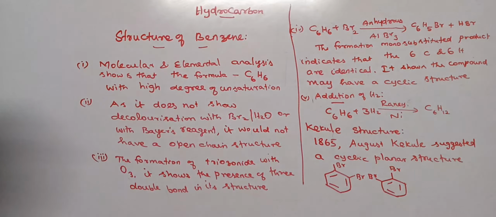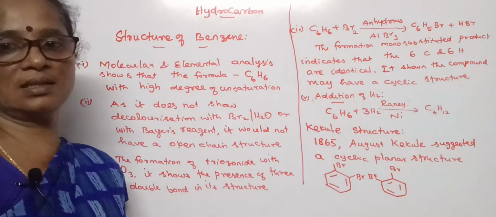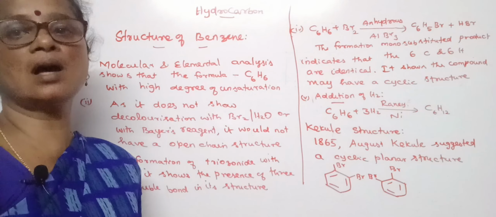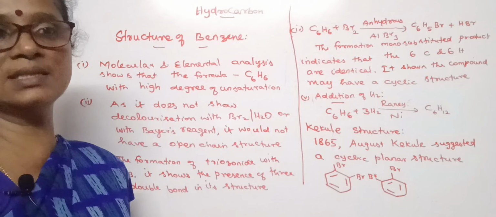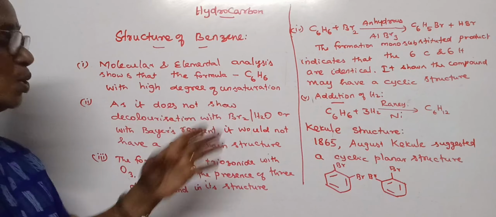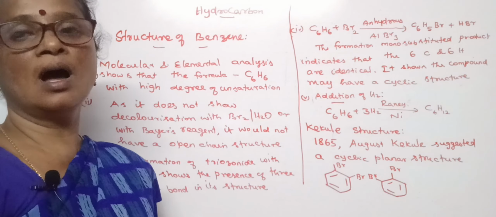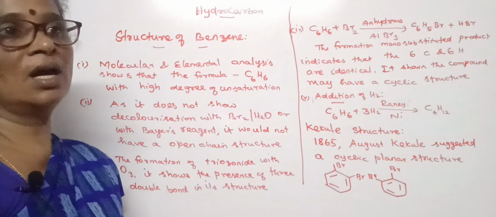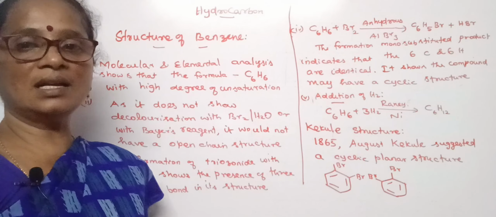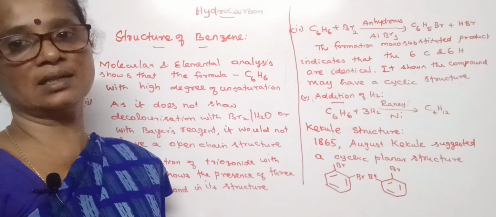For benzene, molecular and elemental analysis suggests the compound has 6 carbon atoms and 6 hydrogen atoms, and it doesn't show any reaction with bromine water or Bayer's reagent. Bromine water is a reddish brown color. When an alkene or alkyne reacts with it, decolorization occurs.